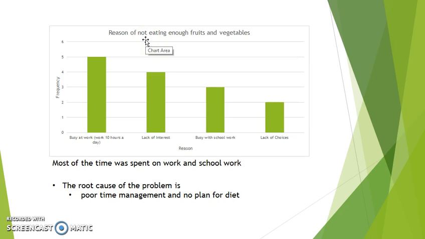So the top one here was busy at work, because most of the time I work 10 hours a day, followed by lack of interest, busy with schoolwork, and lack of choices. Since I'm working almost 10 hours a day, when I get home I get tired, I just grab anything that is the most convenient to me, and I don't actually think about what I should eat for the day or for tomorrow or for dinner at least.